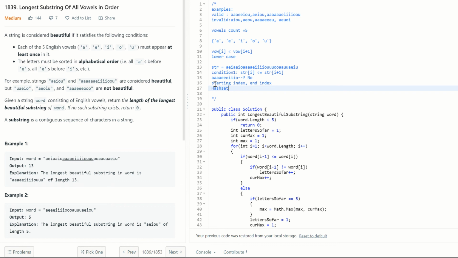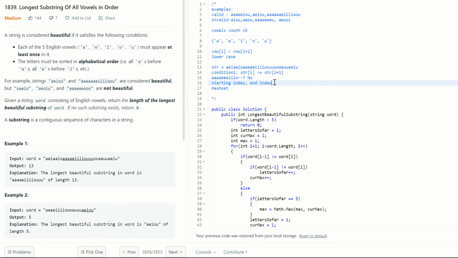Whenever you see five elements, you have a substring satisfying both conditions, with a start index and end index. That is a base substring which is the longest so far. You don't know whether it is the longest in the entire string, but it is the longest so far.